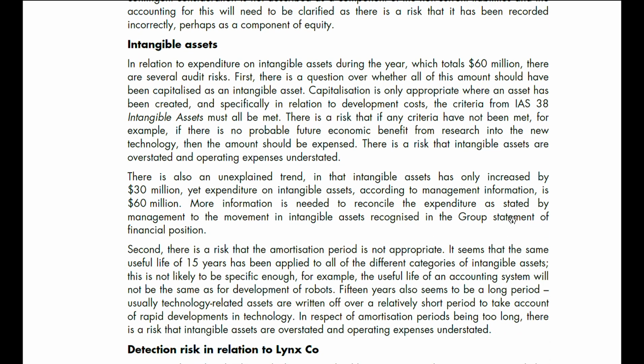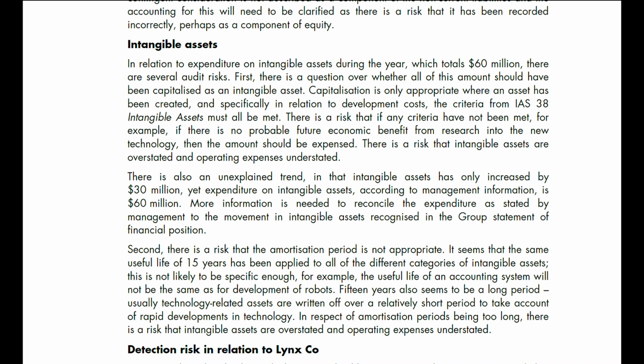Intangible assets. In relation to expenditure on intangible assets during the year, which totaled $60 million, there are several risks. First, there is the question of whether all of this amount should have been capitalized as an intangible asset. Capitalization is only appropriate when an asset has been created, and specifically in relation to development costs.